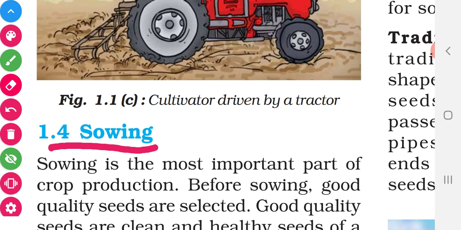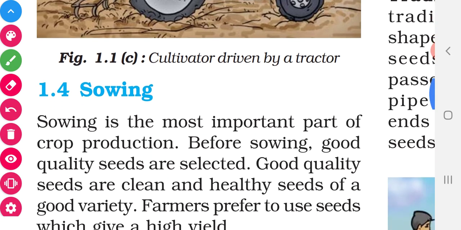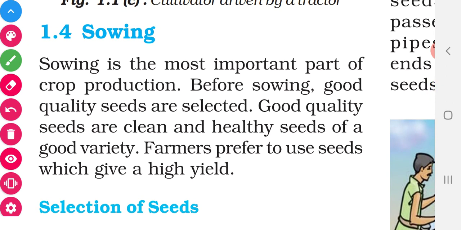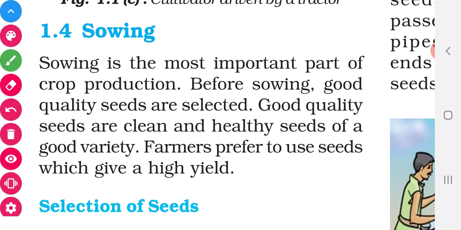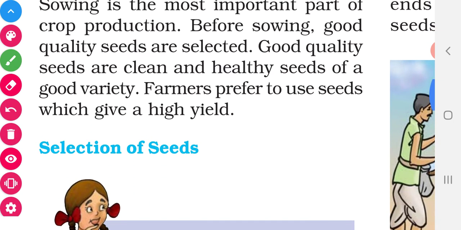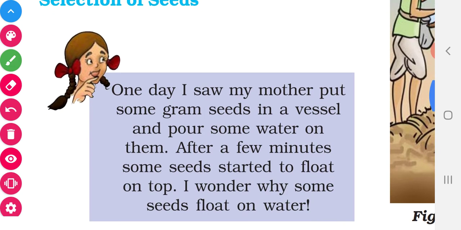Sowing of seeds. Sowing is a very important step in crop production. Before sowing, we have to select good quality seeds. If we select bad quality seeds, those seeds will not develop into a plant. Now let us see how to select good quality seeds.